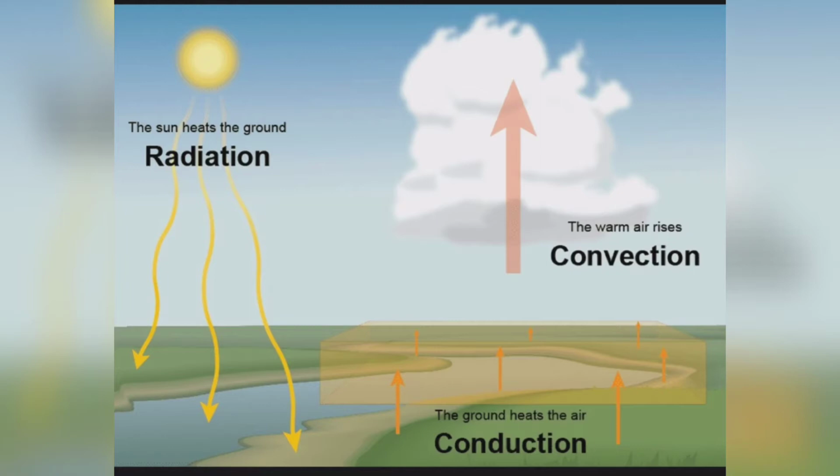So this is the process of radiation. You should keep in mind that the heat from the sun directly heats up the earth's surface, and this heat is radiated to the atmosphere.